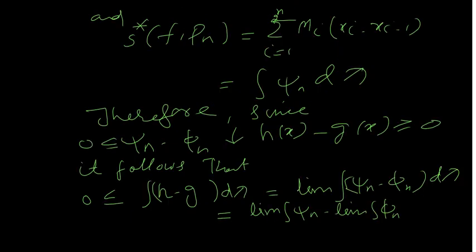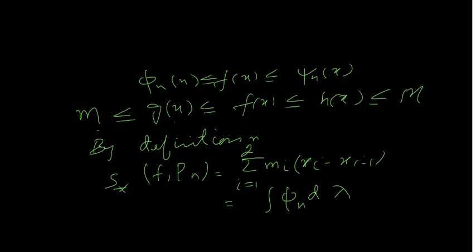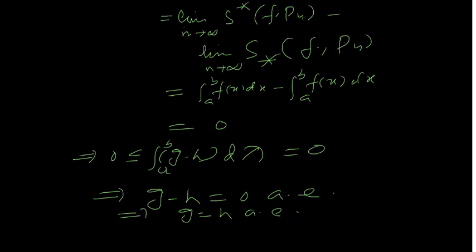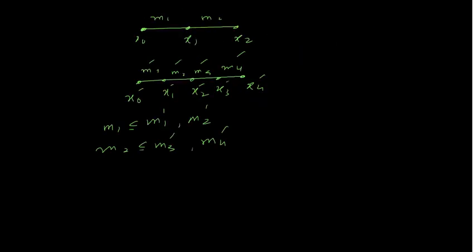Actually, we need to show that f is Lebesgue integrable. F is still not a Lebesgue integrable function, but we first need to show that f lies between these two Lebesgue integrable functions g(x) and h(x). Since f is not known to be measurable here, we cannot say f is Lebesgue integrable. Now we'll see how it's Lebesgue integrable. So these two are equal.